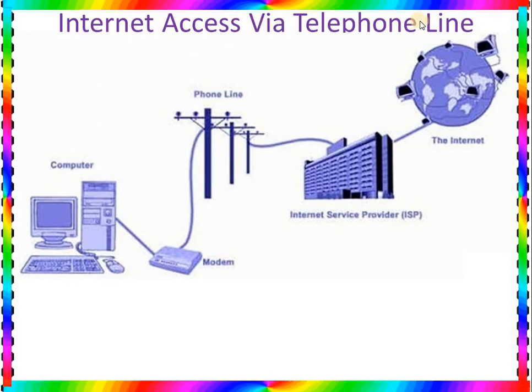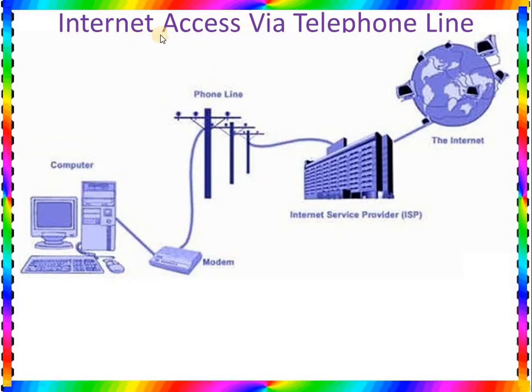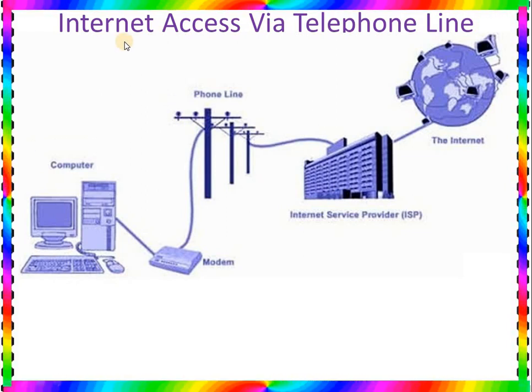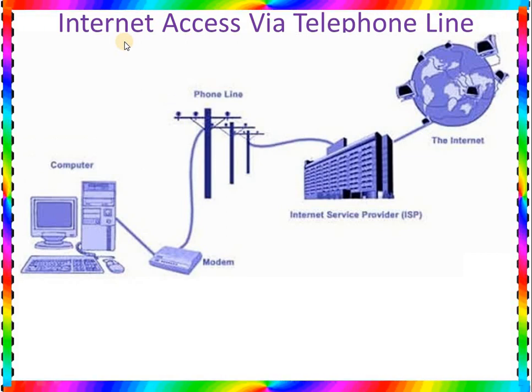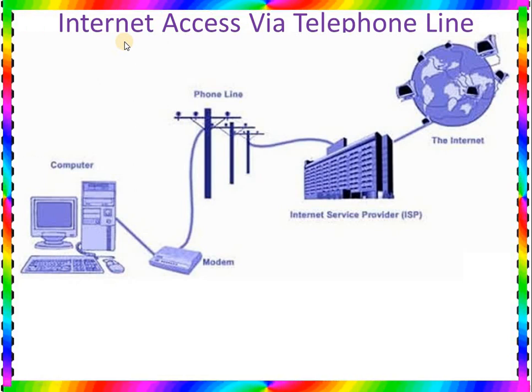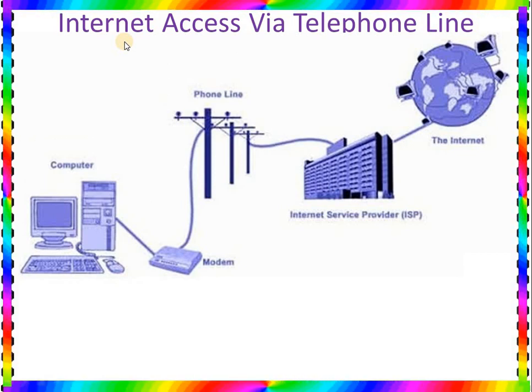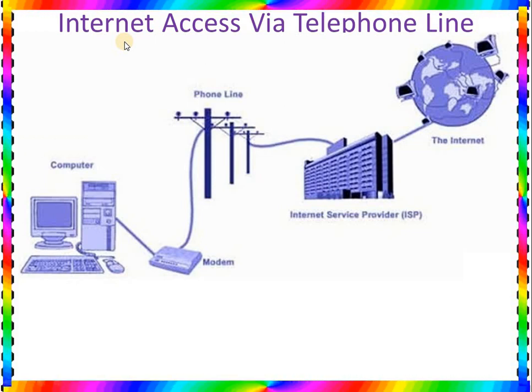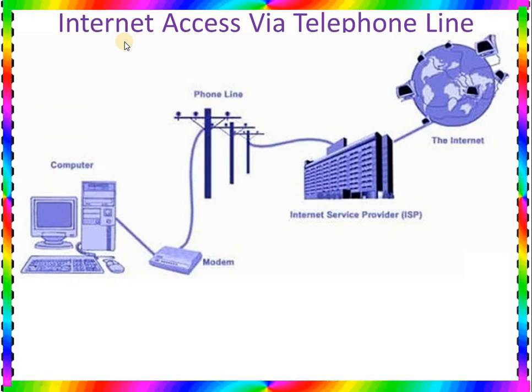So, internet access via telephone line. This is the first method, because when there was no computer network, the telephone network was already saturated. So the computer engineers who developed the computer network relied on the telephone network. They combined the computer network with the telephone network to access the internet, or to use the big network as the internet. So here is the internet.